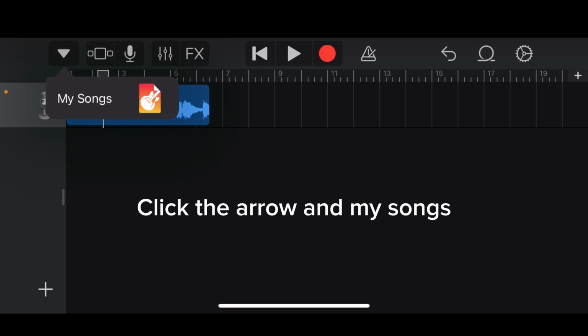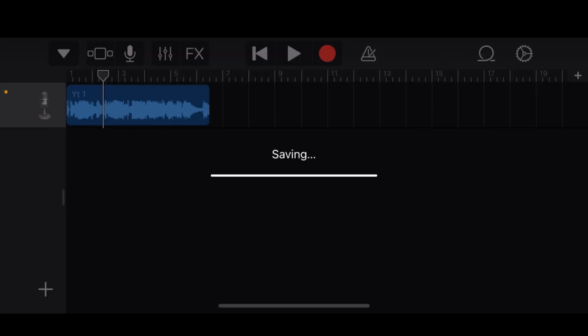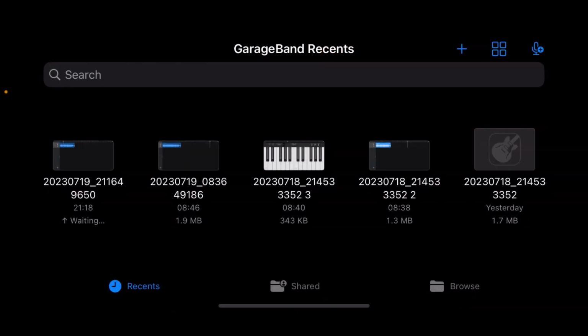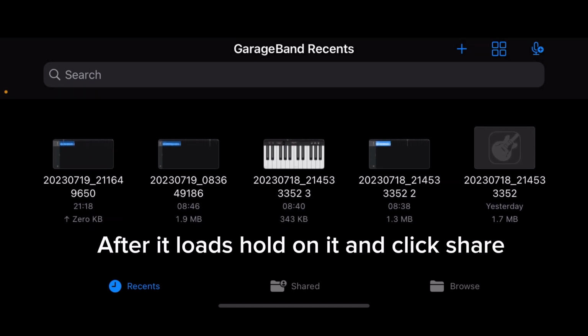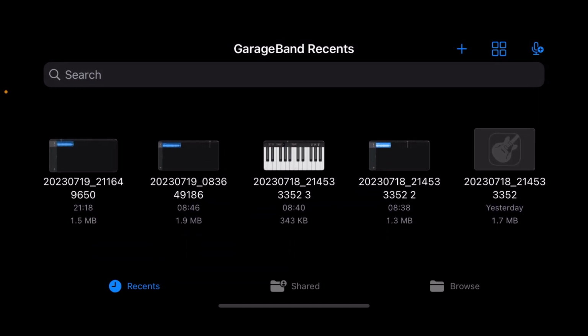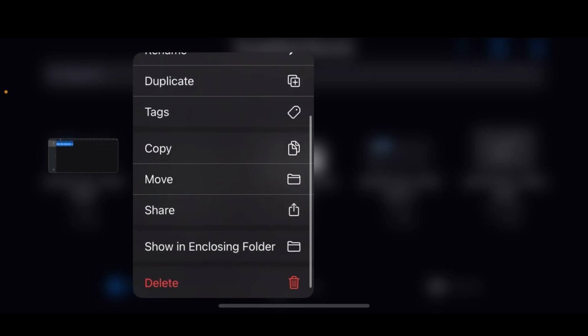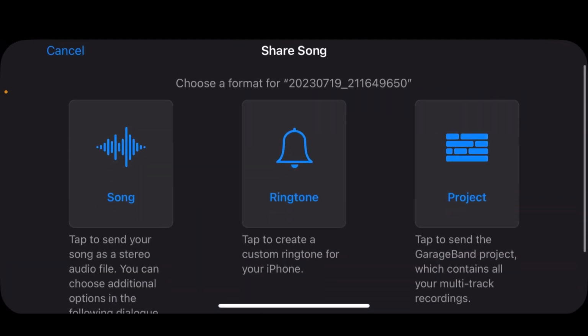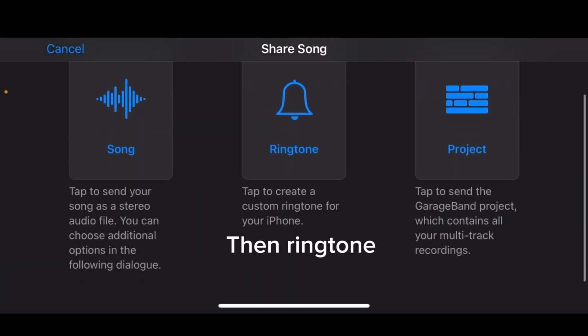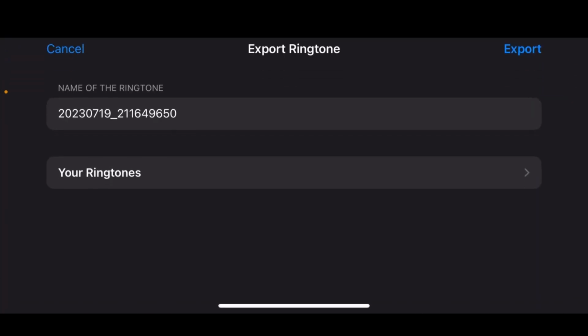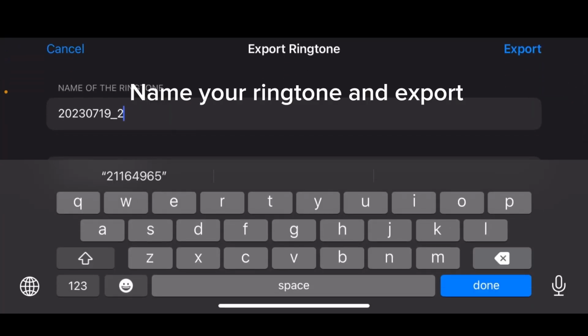Click the arrow and My Songs. After it loads, hold on it and click Share. Then Ringtone. Name your ringtone and export.